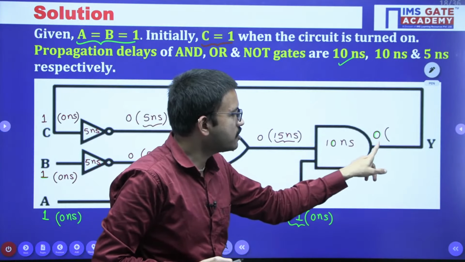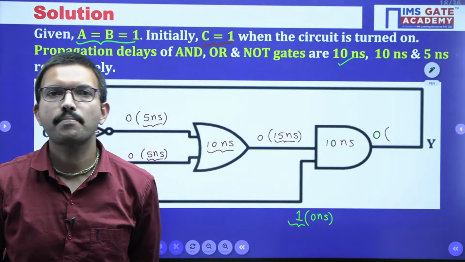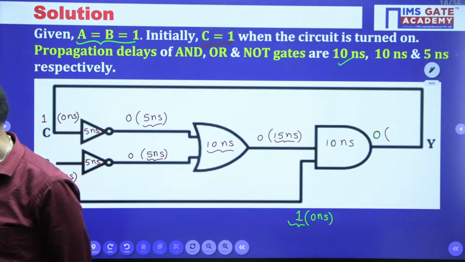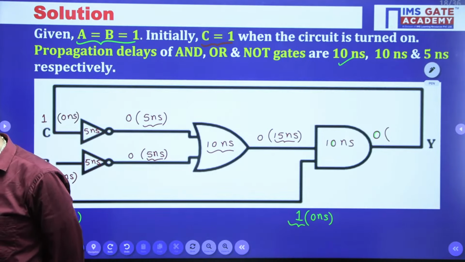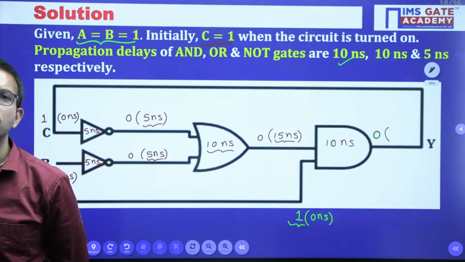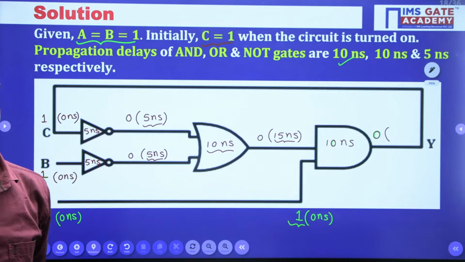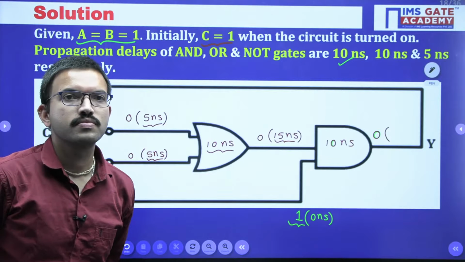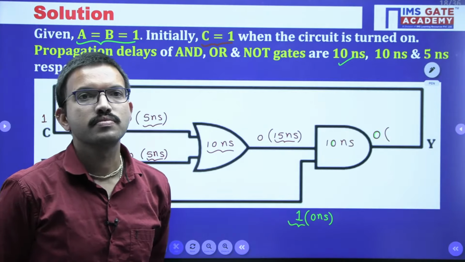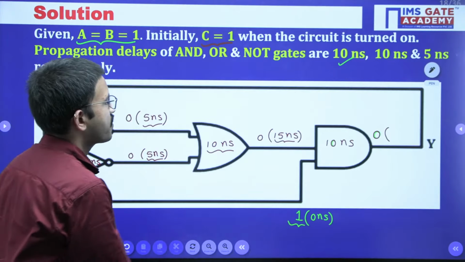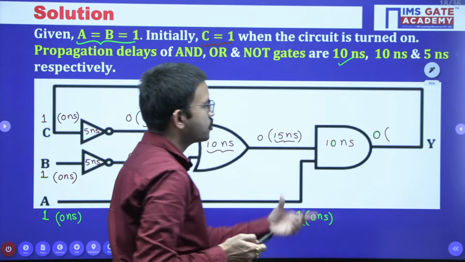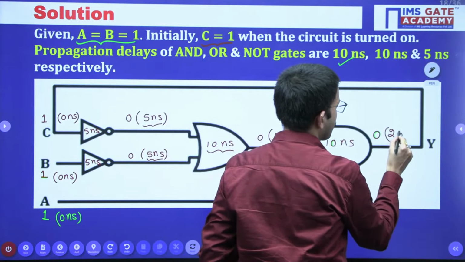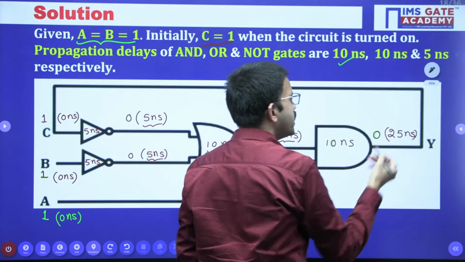Here the output of the AND gate, you are getting 0 at what instant of time? See, it is very simple. Here 15 nanoseconds, here 10 nanoseconds. Together you can add. That's all. 15 plus 10, that is 25 nanoseconds. So at 25 nanoseconds you are getting 0.